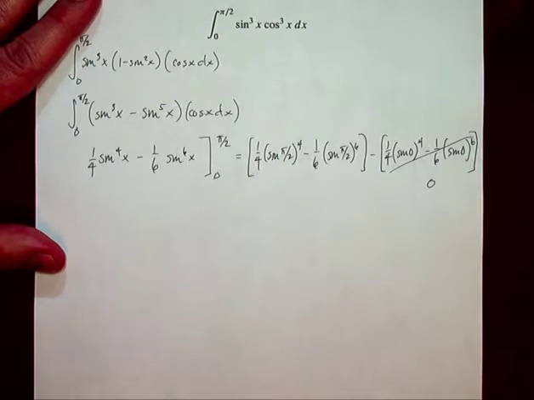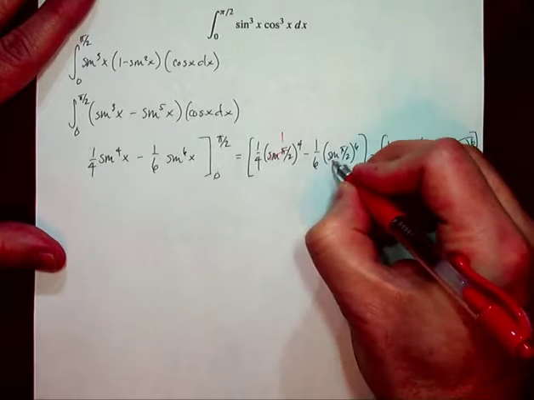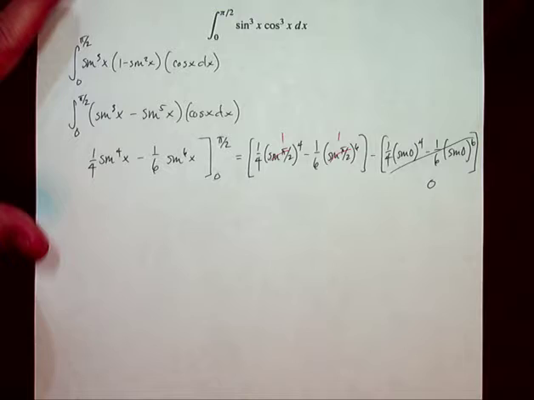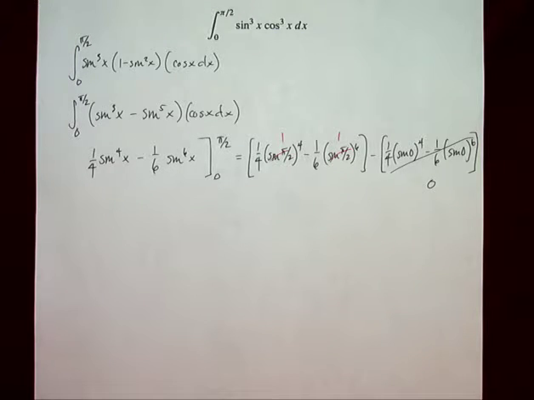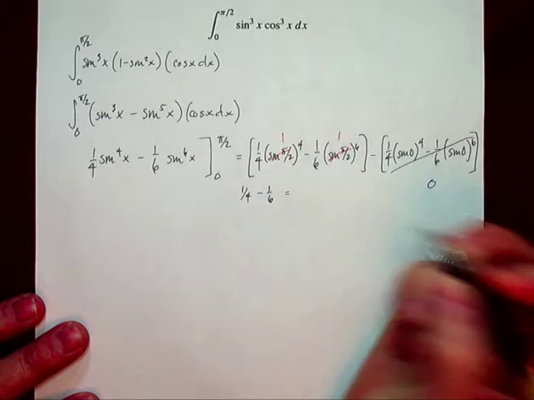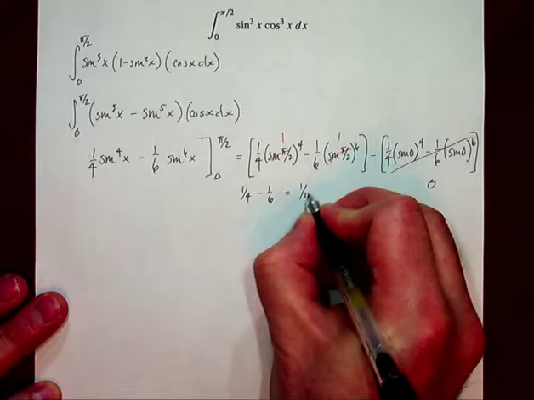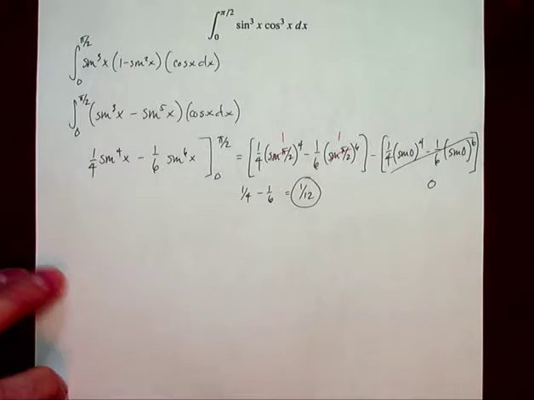Well, sine of pi over 2 is, of course, 1. And sine of pi over 2 here, also 1. So really, and of course 1 to the 4th is 1, and 1 to the 6th is 1. So really, what you're getting is 1/4 minus 1/6. That is 3/12 minus 2/12, or 1/12, and that is your answer.